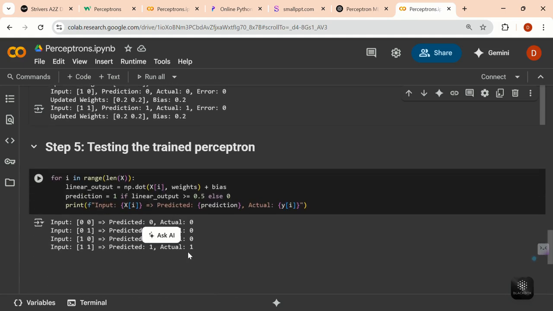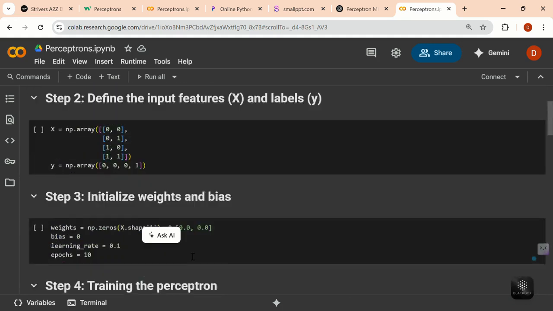The final step is nothing but testing the trained perceptron. Now we check how well the perceptron has learned. It will print the predicted value for each input. Here the weight defines how important each input is, the bias helps shift the decision boundary, and the learning rate helps decide how fast the model learns. So this was the final output.